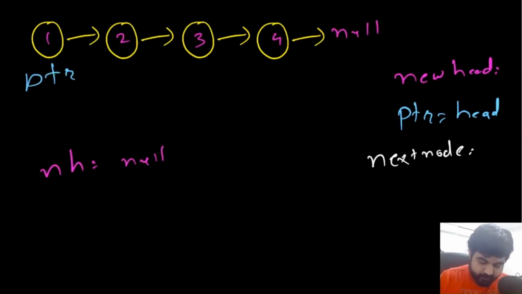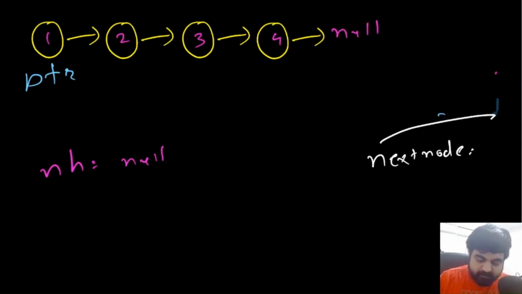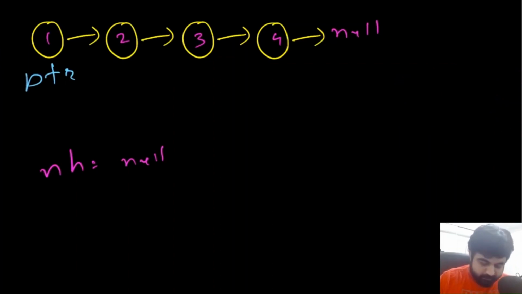Okay, now the first thing we are going to do is, since we need to keep track of the next node, we will first assign the value. So we will set the next node to be pointer.next. Okay, we set up the value of next node to be pointer.next. So at this position, the next node is going to be here. Now we also need to update the value of pointer.next.